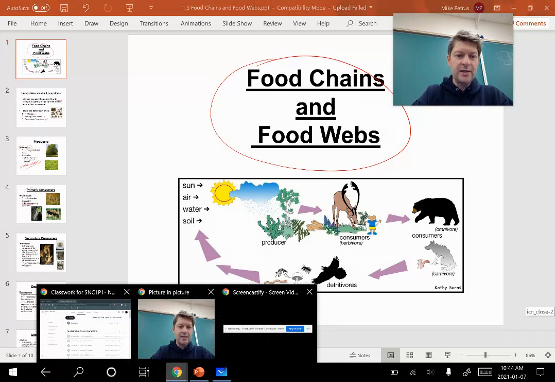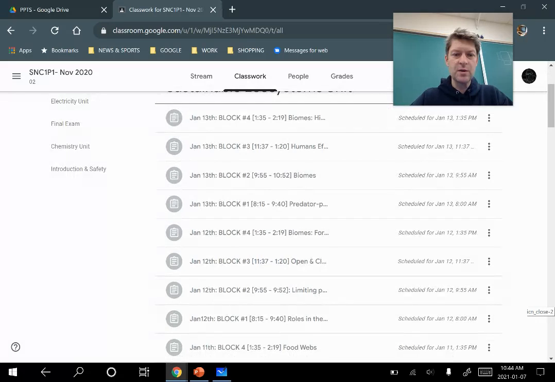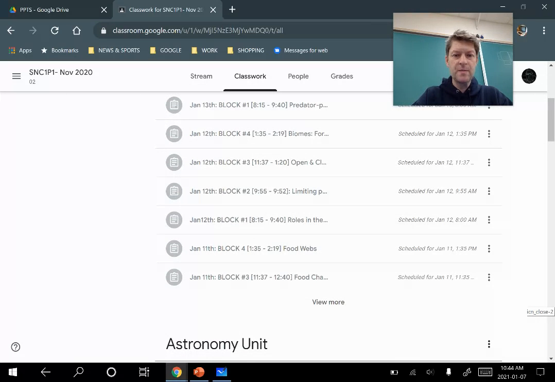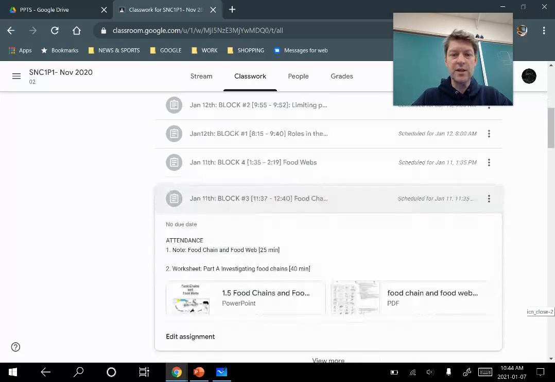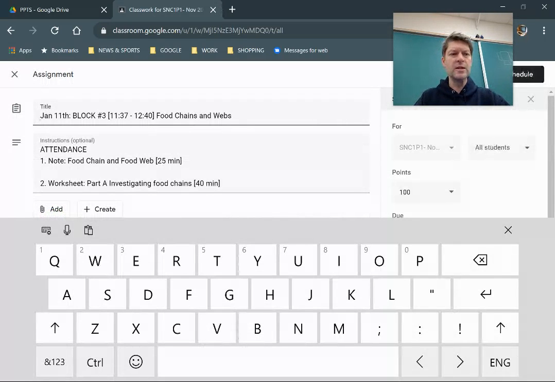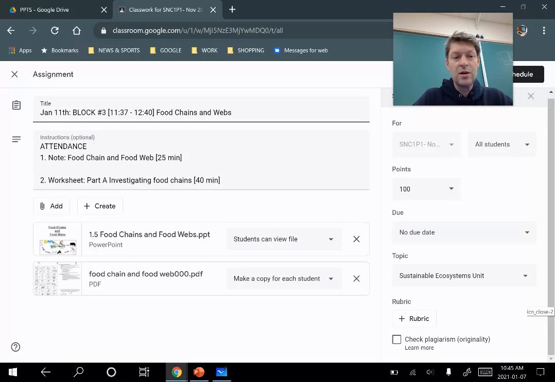So let me just go back to this here and see what's in store for you in this third learning block. This is still going to be on the 11th, and we're looking at block 3, on food chains and food webs. I'm going to go into edit mode so I can look at it a little more easily. So not a lot here. It is a longish block of learning to do.